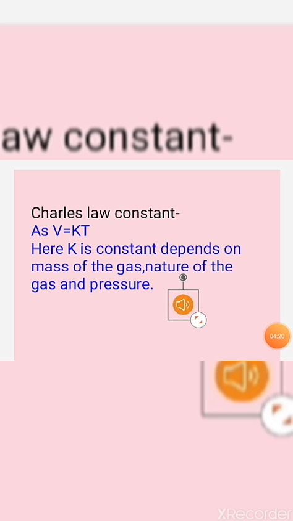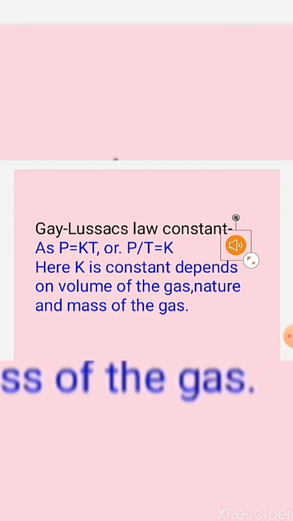Charles' law constant: according to Charles' law, V/T = K, which is a proportionality constant. The value of K depends on pressure, the mass of the gas we have taken, and the nature of the gas. Gay-Lussac's law: according to Gay-Lussac's law, P/T = constant K. The value of K depends on the volume of the gas, the mass of the gas and the nature of the gas.